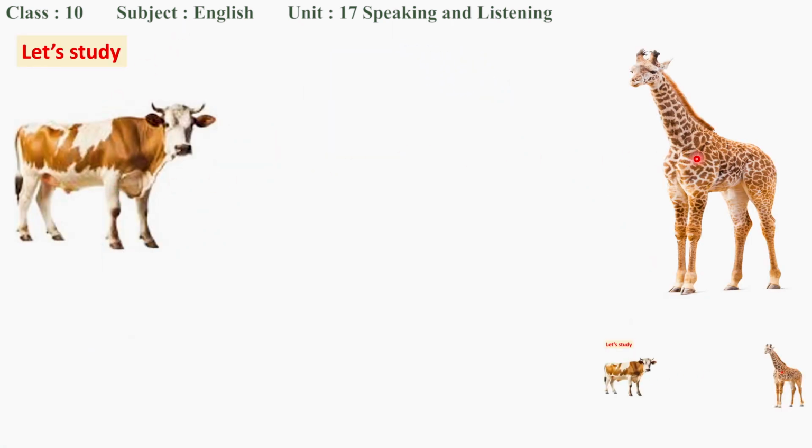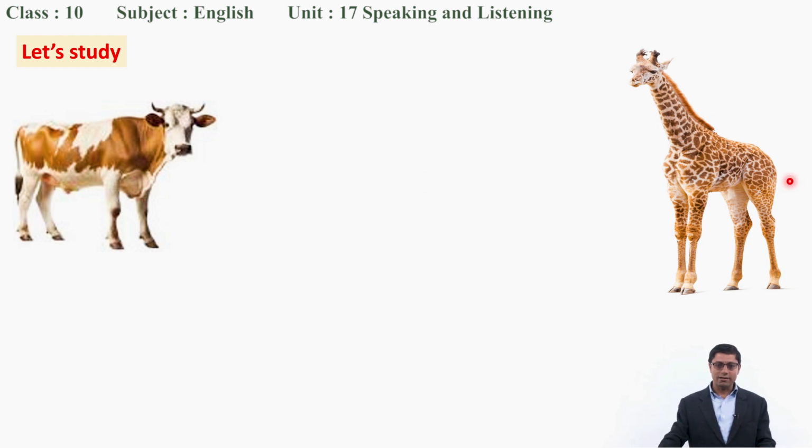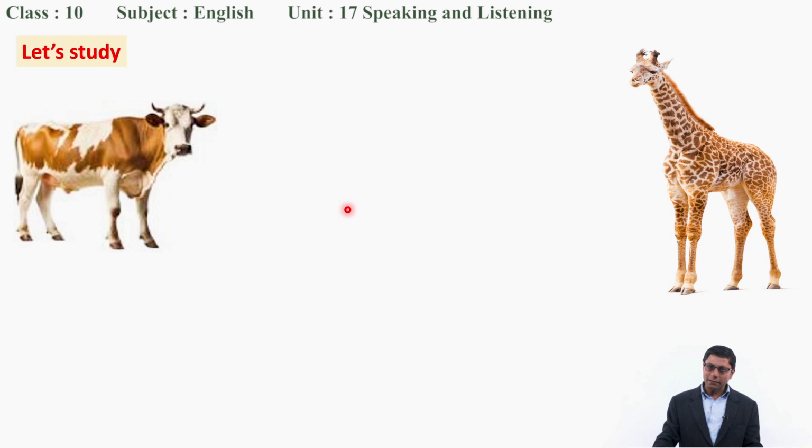So, dear students, please look at the screen again. You can see two different pictures here. What is this? Okay, it's a cow. And what is this? It's a giraffe. Okay, now we are going to make comparison between these two animals, okay? So, what will be your way of making comparison here? How do you compare them?